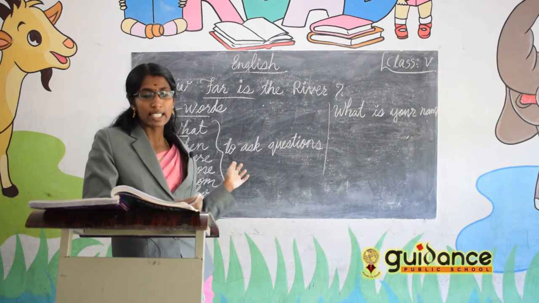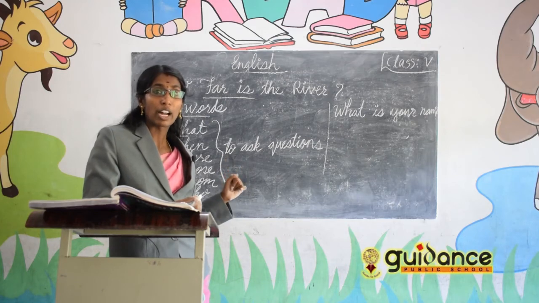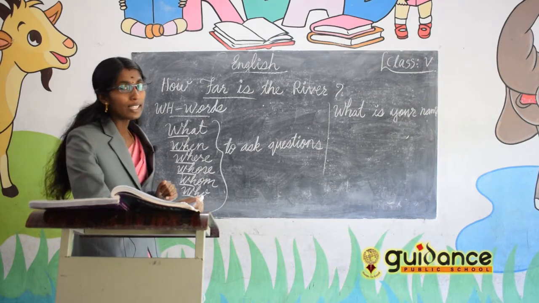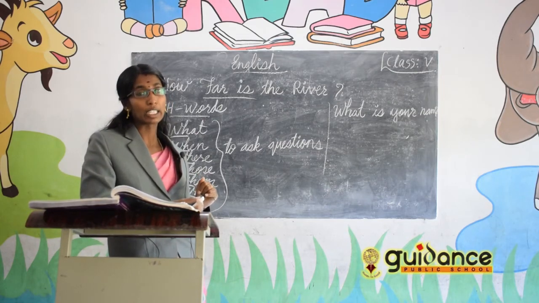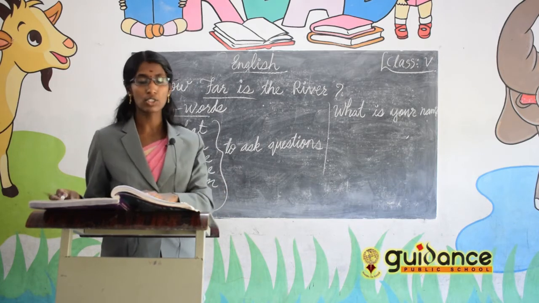So in that lesson, the grammar parts: first one, pronouns. Pronouns are the words which we use in the place of nouns. And WH words are used to ask questions. We can use them at the beginning of the sentence, no problem. So those exercises you have to learn.